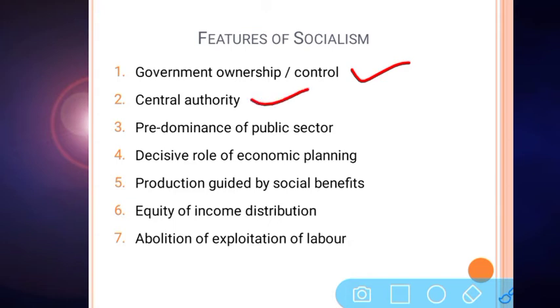The next feature is central authority. In socialism there is a central authority, that is the central government, which decides everything.